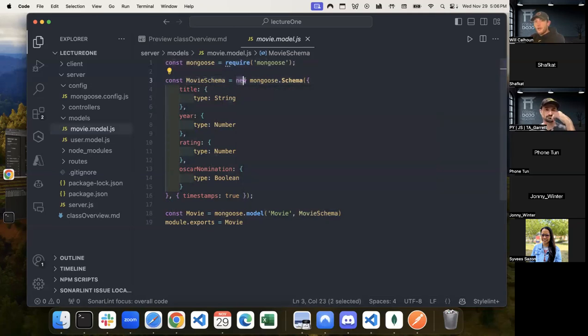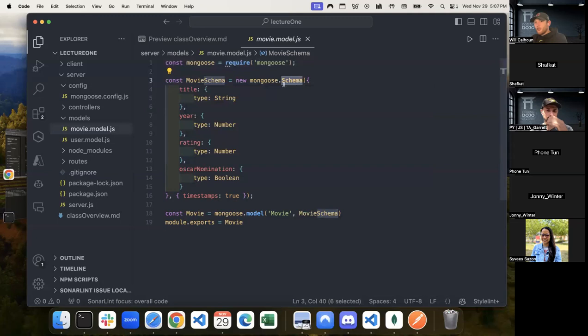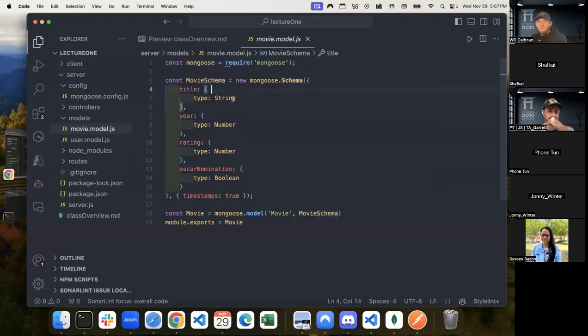But what it's doing is we're creating a new Mongoose schema. And so what this is doing is defining the blueprint within our Mongoose database of what our data should have. This is what we call a constructor. If you remember anything back in Python or especially Java, you have this constructor, and that's what this is doing. This schema is running immediately, just like we had a constructor in either Java or Python if you took either of those. This is what creates it, right? A constructor just creates it, if you didn't take either of those classes.